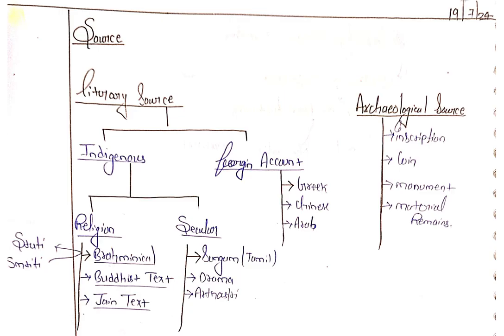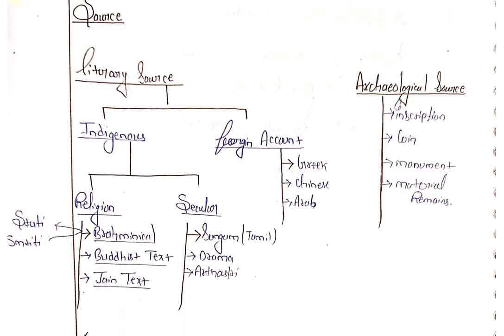In archaeological source, hope you remember, archaeologists are the persons who find the history. So archaeological source is also known as the source found by archaeologists. Archaeological source comes from inscriptions, coins, monuments, and material remains. We are discussing these in the next topic. So let's start with literary source.